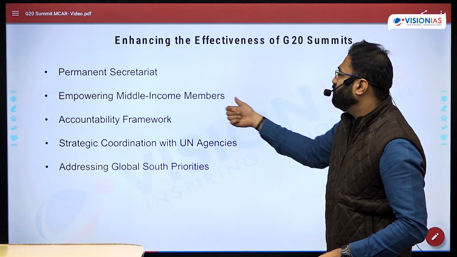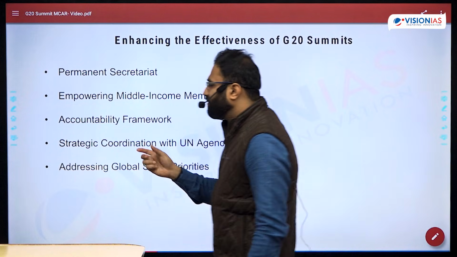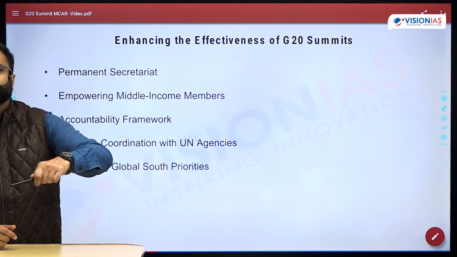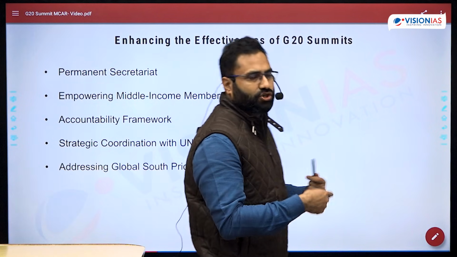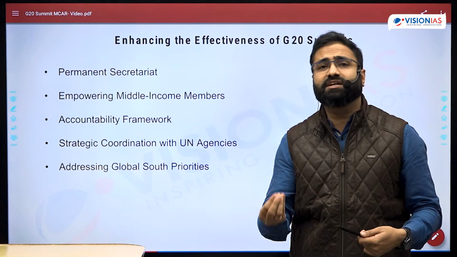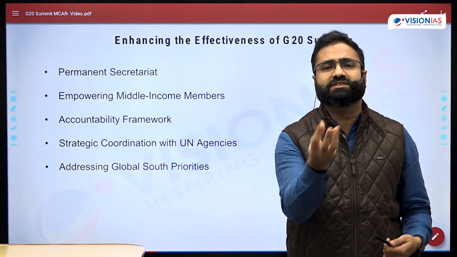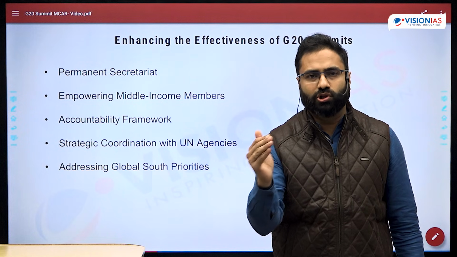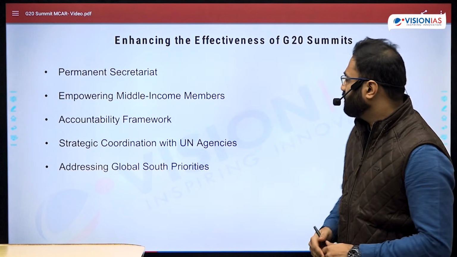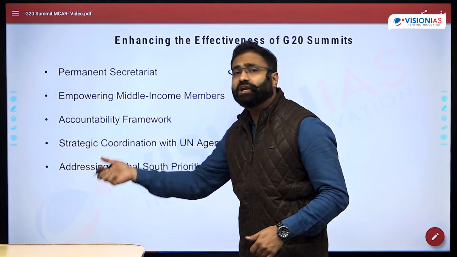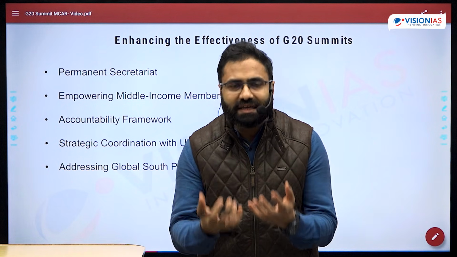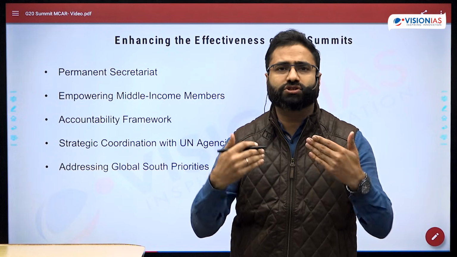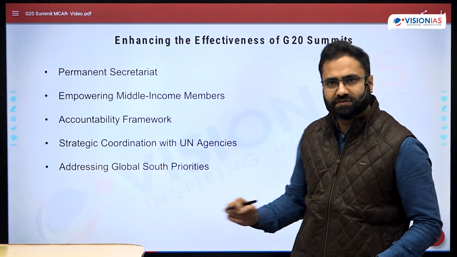Next is empowering the middle income countries. So ensuring empowerment of the middle income countries, like after Indonesia, it was India, after India, Brazil, after Brazil, South Africa. That reflects the changing nature of G20, and that is a good sign that countries coming from the low and middle income groups are shaping the global governance framework. But at the same time, these countries should also get their rightful place in global governance. An accountability framework should also be there. So there should be a legally binding nature of the outcomes of the G20 summit, which ensures to some extent the seriousness of the participating countries.